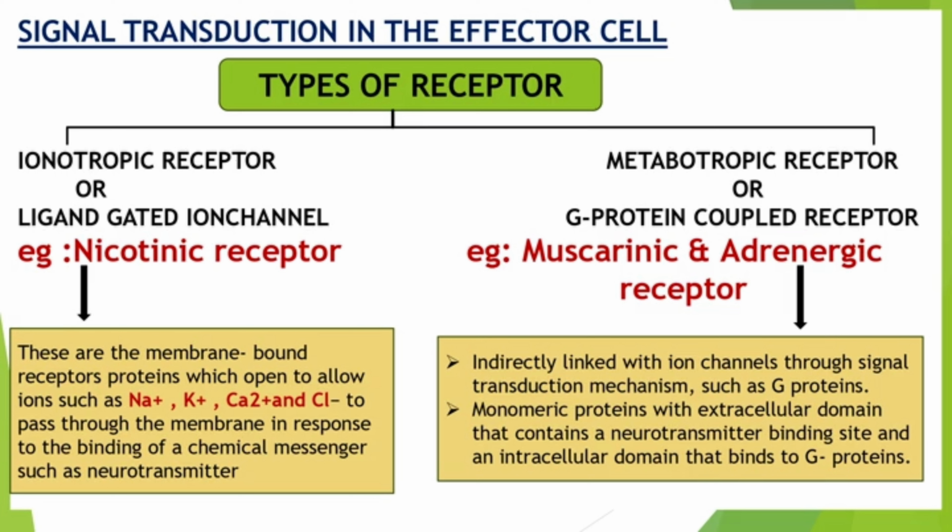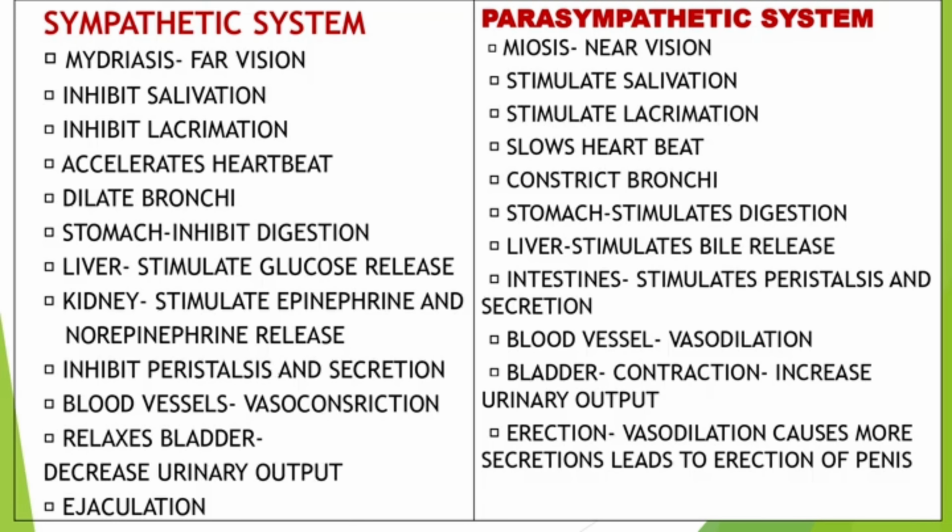The next point is also important: mainly the ionotropic receptor, the sodium, potassium, calcium and chloride ion channels are important points. The next one, the G protein coupled receptors, what is that and whatever is coming is mentioned in the two boxes. Just read it. You want to be thorough with these points because these are very, very important. Whatever I describe here, very important points. We can expect questions in the CAPS also.